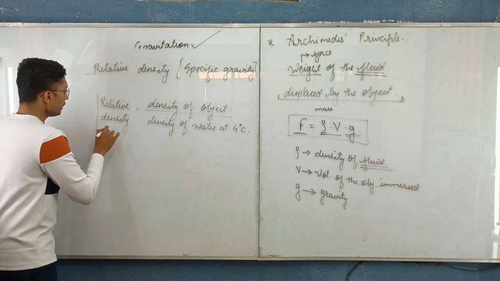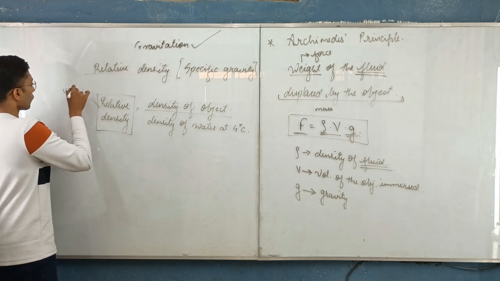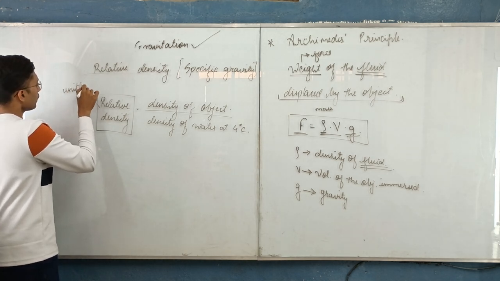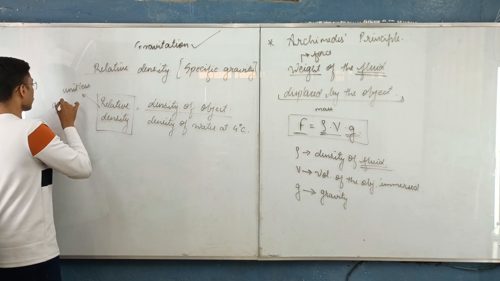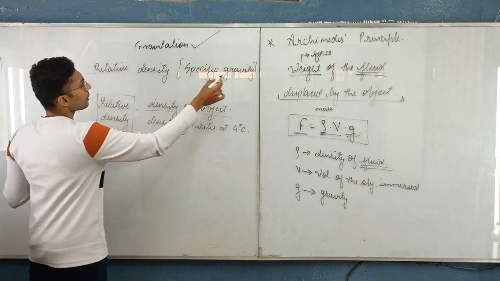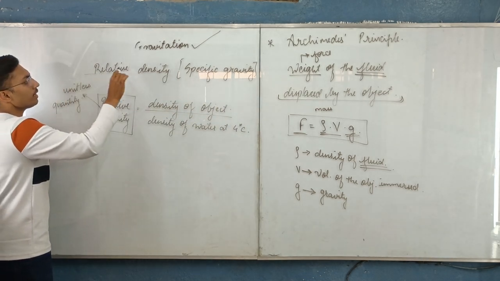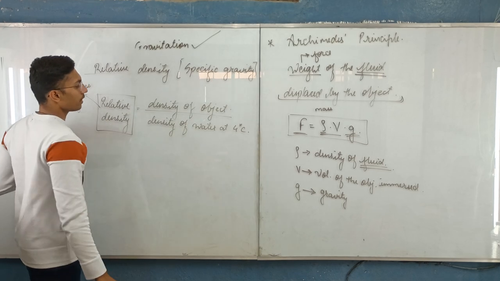And relative density will never have any unit. It is a unitless quantity, and so is specific gravity. Both are the same thing. Relative density is also called specific gravity.